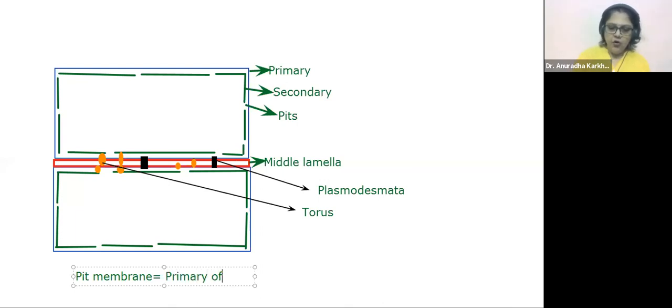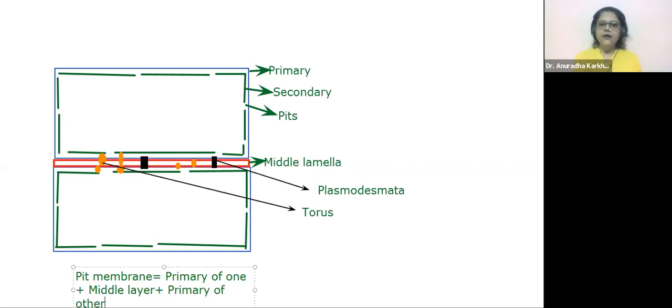Primary of 1 plus middle layer plus primary of other. Correct? Got it? So primary of one cell plus middle layer plus the primary of other is equal to your pit membrane. Is it okay?